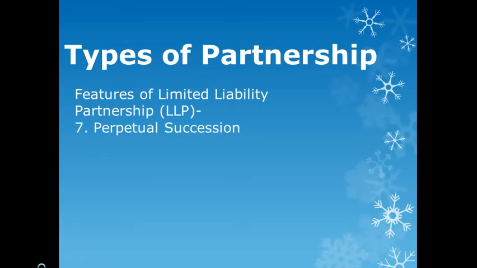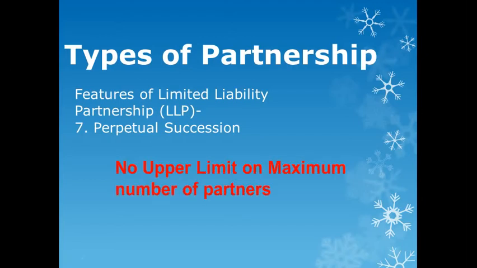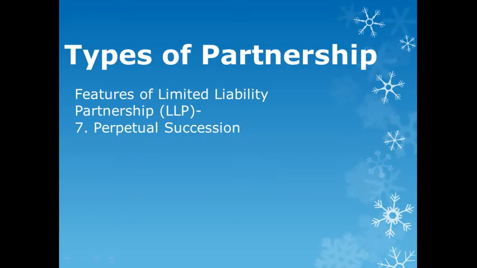Perpetual succession. Since the limited liability partnership has a separate legal identity, the death, insolvency or insanity of any partner does not affect the continuity of the firm. Thus, limited liability partnership is like a combination of both partnership and a joint stock company. The major advantage of this form of business organization is that there is no upper limit to the number of members that the firm can have. This increases the fundraising capacity of the business.